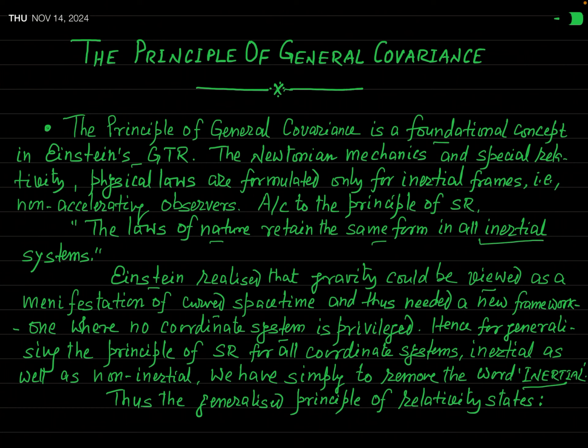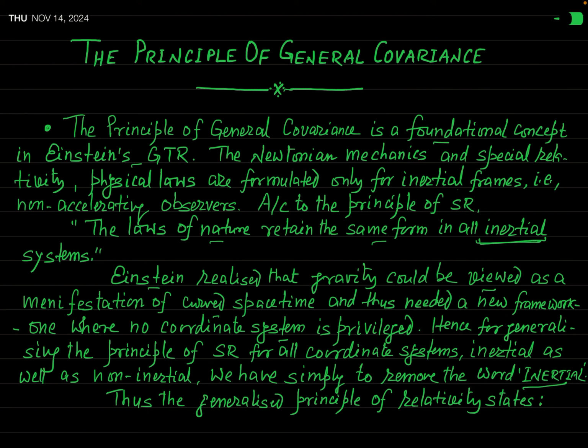If you remove the word inertial, the statement will be: the laws of nature retain the same form in all systems, all frames. That will actually be called the general covariance principle. Here the covariance principle is not general, it is limited to inertial systems, but if you generalize this principle to both inertial and non-inertial systems, then it will be called the principle of general covariance.